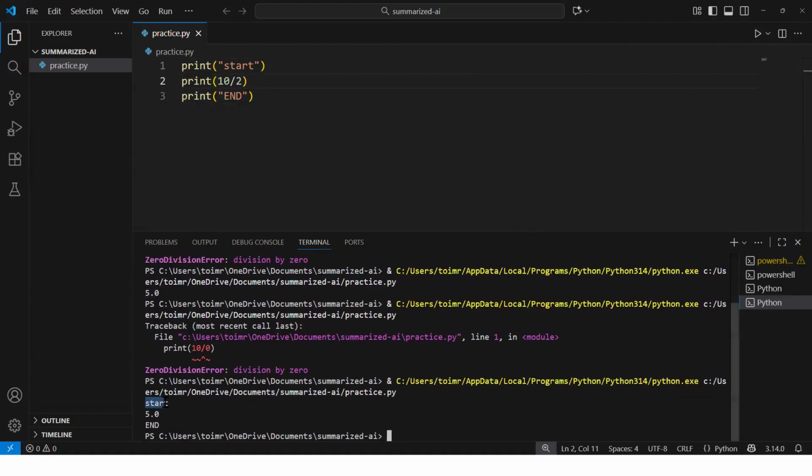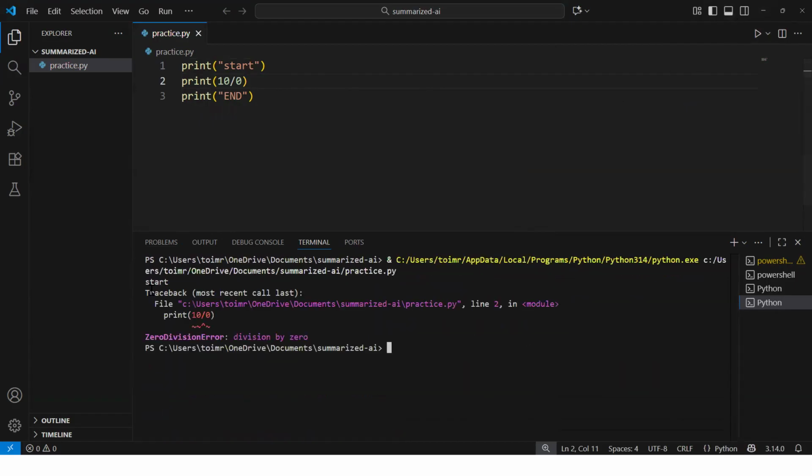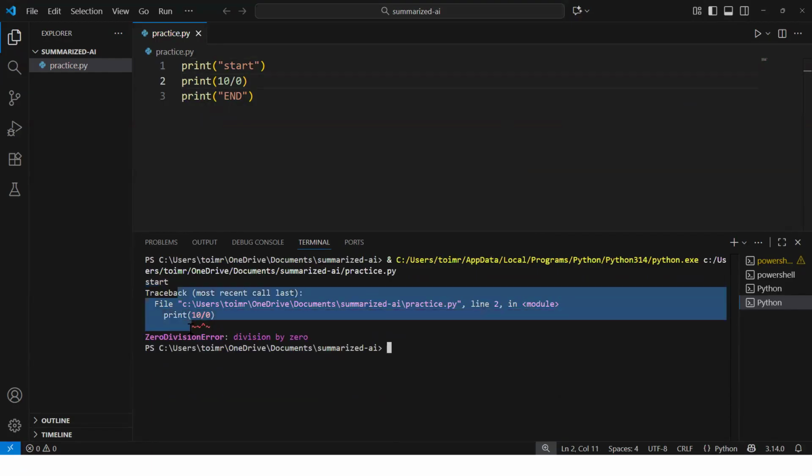We saw start, 5.0, and good. Now if I run this with 10 divided by 0, it printed start, and as soon as it threw an error, it did not print end, because the program abruptly ended because it threw an exception.